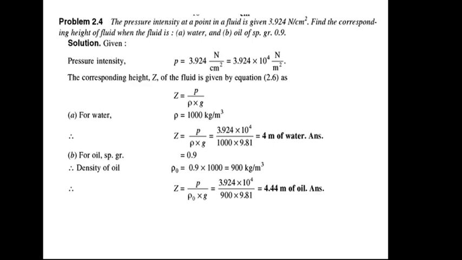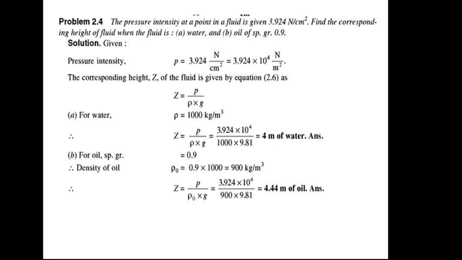We have already studied the specific gravity of a fluid, which is nothing but the ratio of mass density of a given fluid divided by mass density of a standard fluid. So the mass density of oil will be 0.9 into 1000. 0.9 is the specific gravity of oil, and 1000 is the density of water, the standard fluid. So density of oil is 900 kg per meter cube.